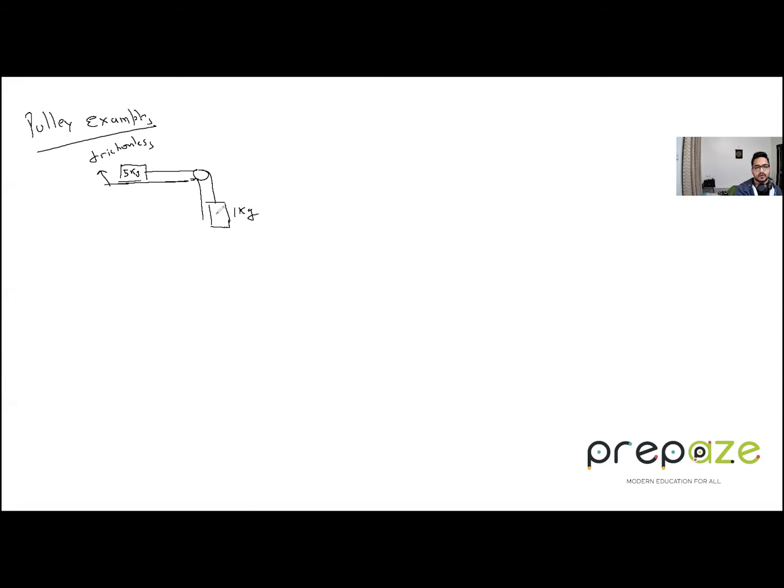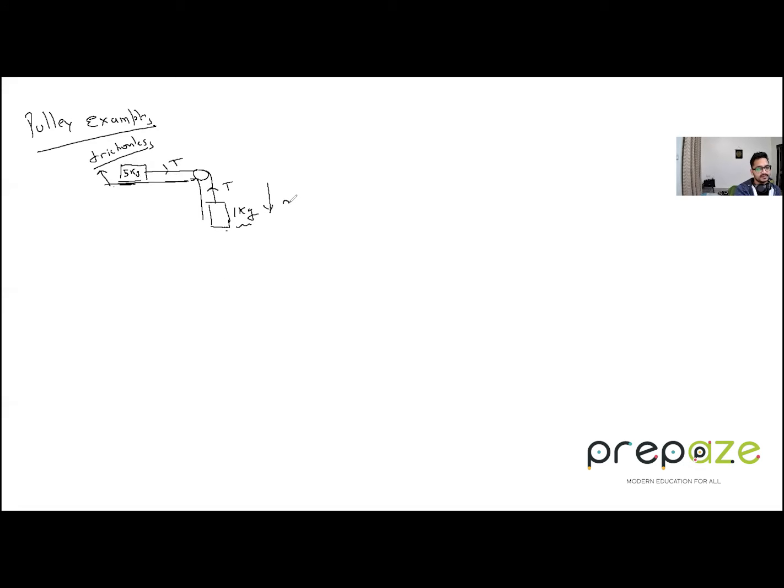Now, what is happening? Obviously, since there's a string, there's a tension force. So now there is 1 kg, and this is 5 kg. So obviously this system will go down. Why will it go down? Because it is a frictionless surface. Even if the mass hanging over it is in grams, 1 or 2 grams only, even then it will go down. Why? Because even a slight bit of force on the 5 kg will make it move in the forward direction, because it's a frictionless surface.